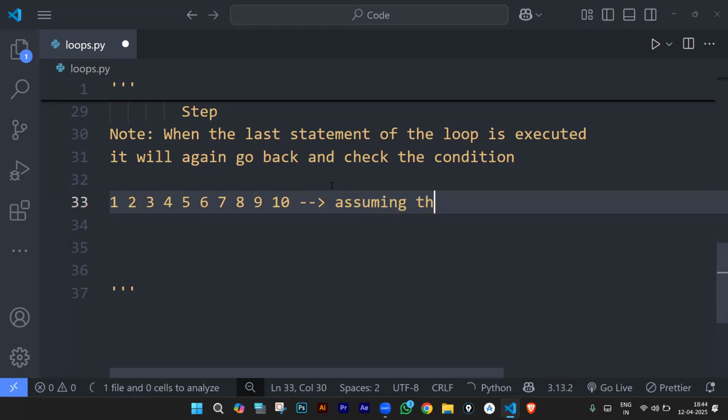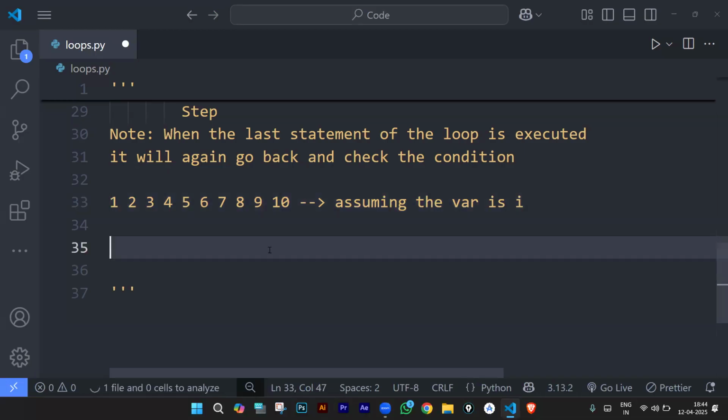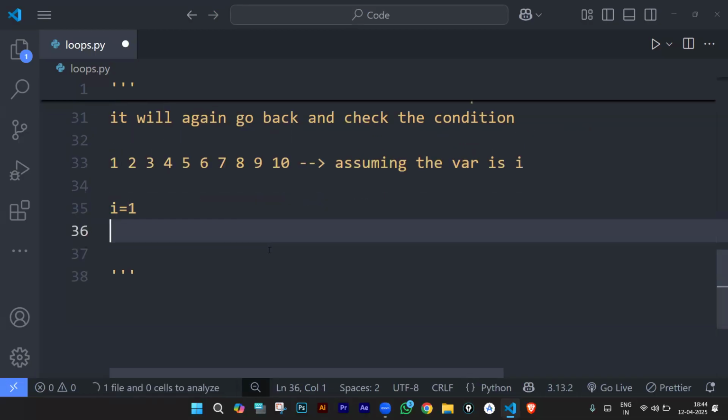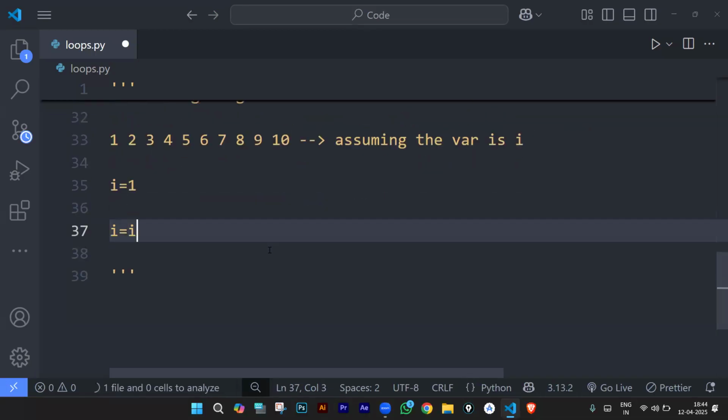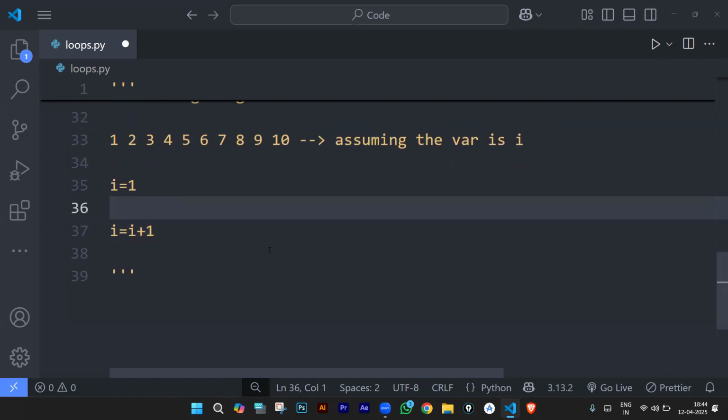Assuming the variable is I, let us take them as I. So I will be 1. I is equal to I plus 1. We need to keep on doing that. You see, 1 is fine, 2 is fine, 3 is fine, 4 is fine. Up to 10, it's okay. When it becomes 11, we need to stop it.